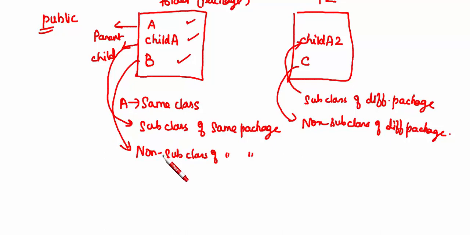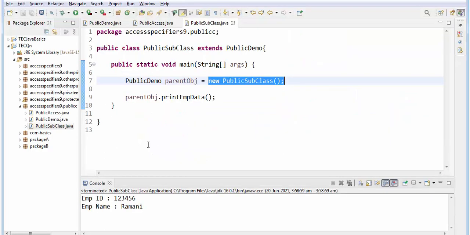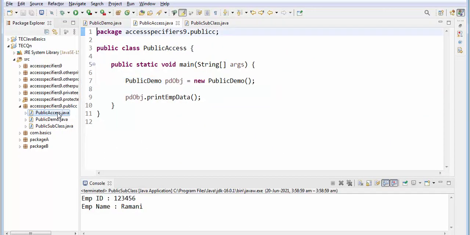Next one, non subclass of the same package. So here I have some different class. This is nowhere related to the public demo. See, I have not extended or implemented, sorry, for interface you have to implement, so I have not extended. So this is the non subclass but within the same package. Package is nothing but this one, this is like a folder. This is the package. So package name I have given access specifiers dot public.